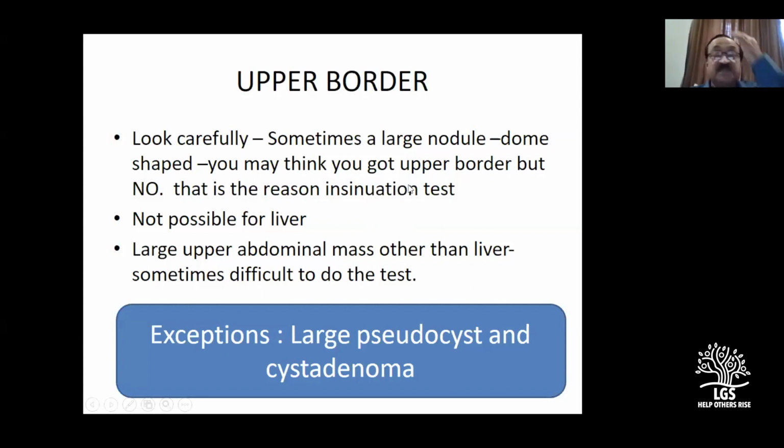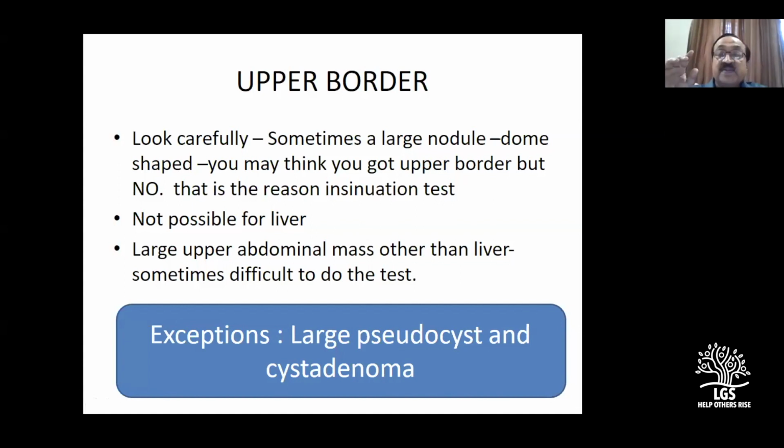This problem comes when you have an epigastric mass very high up, with the differentiation of a large stomach mass from the liver. That is the time this will help you. In the liver it is not possible. In the stomach it should be possible. And so, exceptions: you see the large pseudocyst and large cystadenomas very close to the diaphragm. Difficult to insinuate the finger.